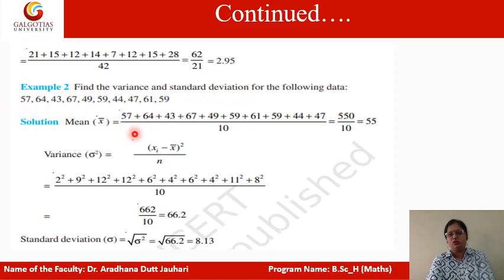First you find the mean of the data, which is equal to 55, and then the variance, which is the sum of xi minus x bar, the whole squared, upon n. After computing, you get 66.2 for the variance, and the square root of 66.2 gives 8.13, which is the standard deviation.